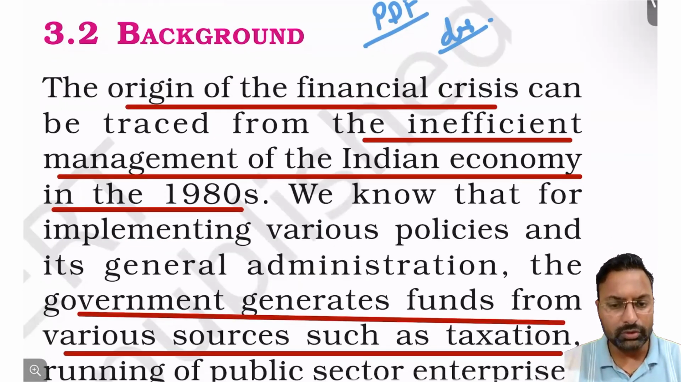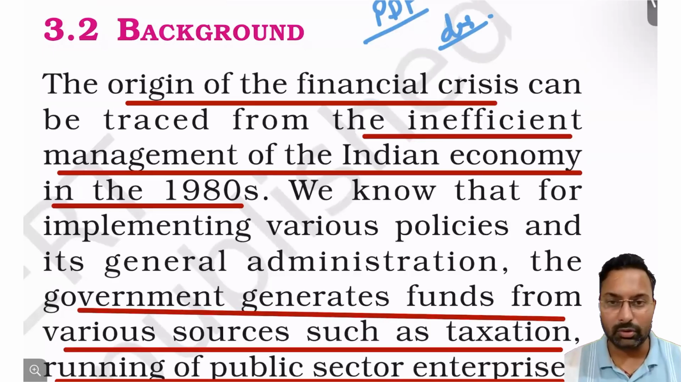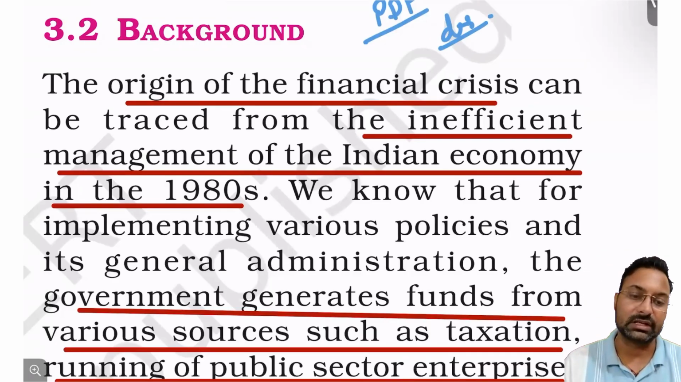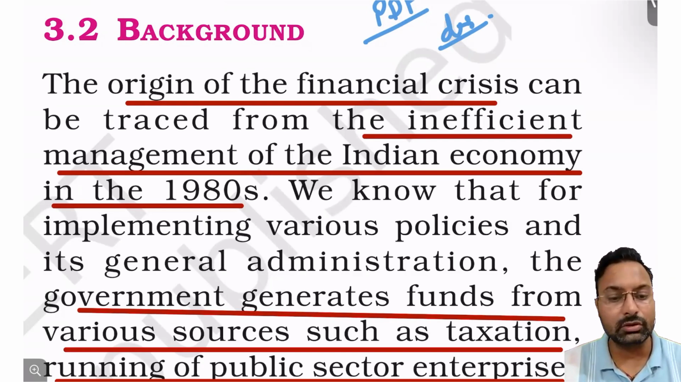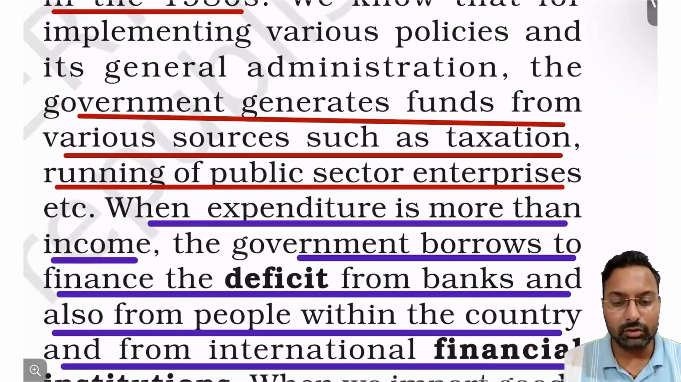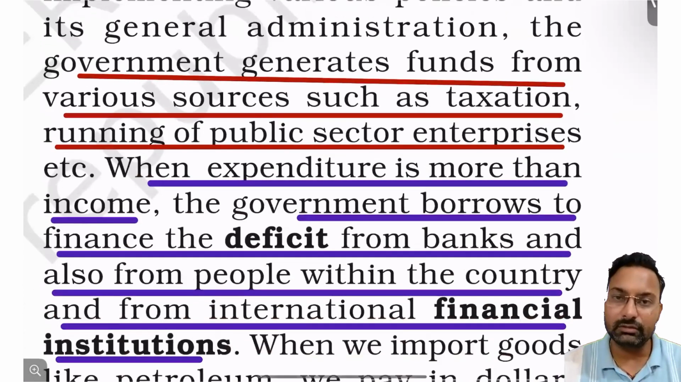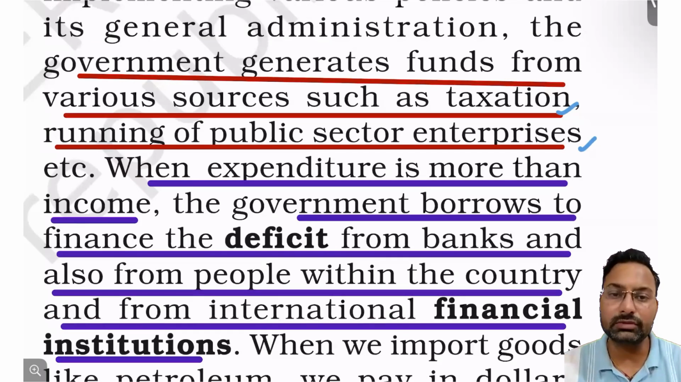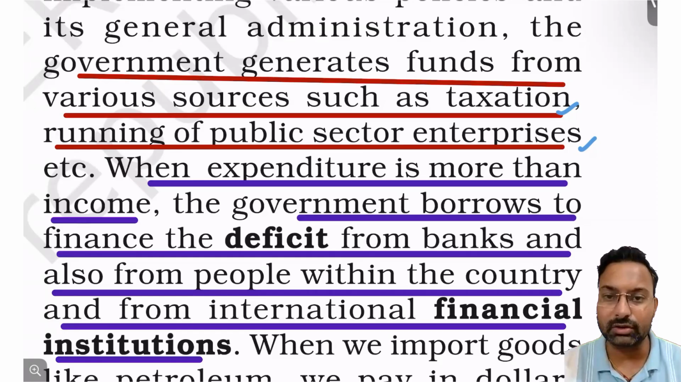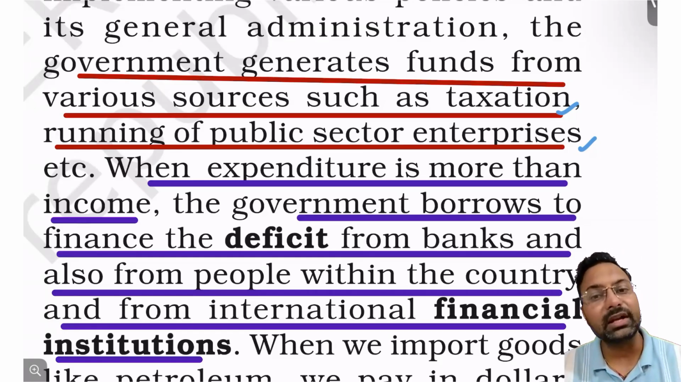Now, what is the background? Why did these problems start to come up at the very first place? The financial crisis was because of the inefficient management of the Indian economy by the government. Right. What were the policies? The government was generating funds, but the revenues of the government were very low. Taxation, the public sector enterprises were running, but the public sector enterprises, as we have already discussed in chapter 2, those PSUs were running in losses, right?